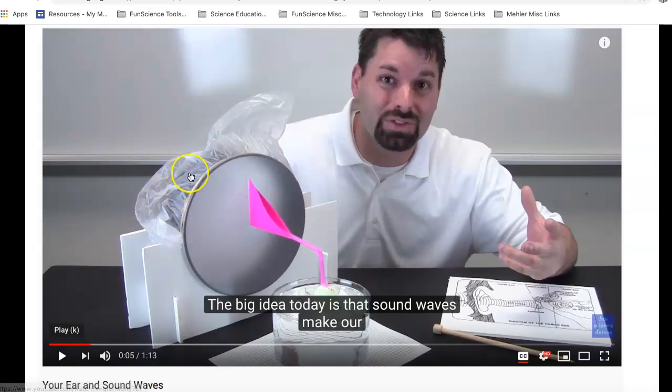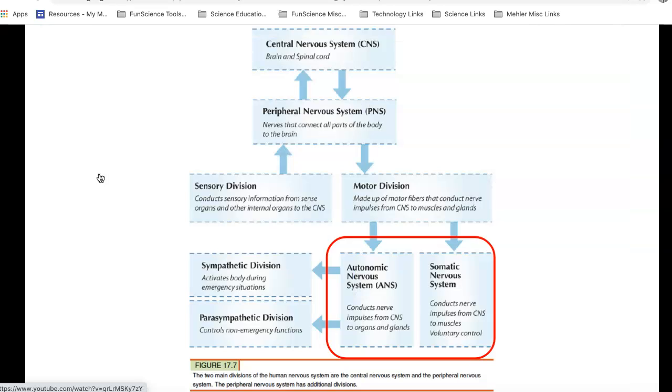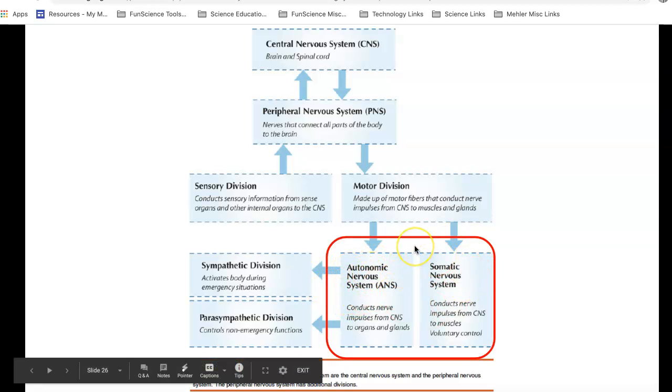We have a short demonstration from Fun Science Demos, a channel that we produce here at Temple University, that will explain how sound waves are turned into first ripples in a liquid and then electricity. At this part, in this diagram from your textbook, just make sure you know the autonomic nervous system and the somatic nervous system.